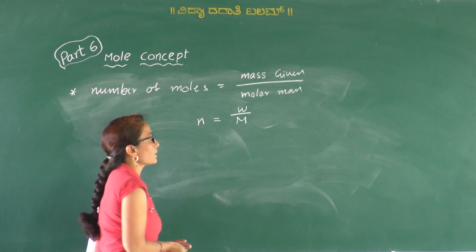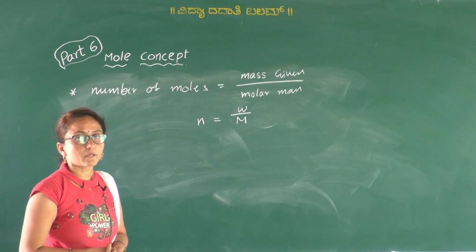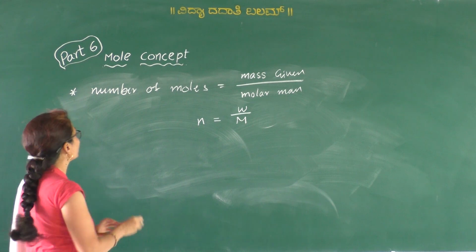Given mass divided by molar mass gives the number of moles. That is a very important formula.